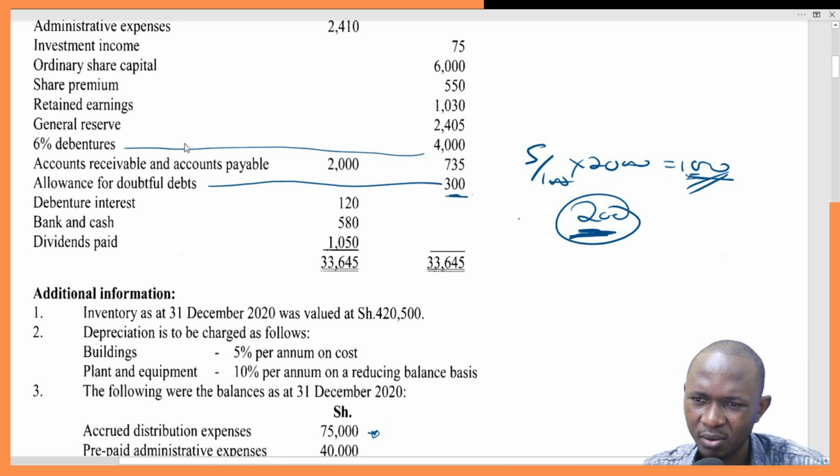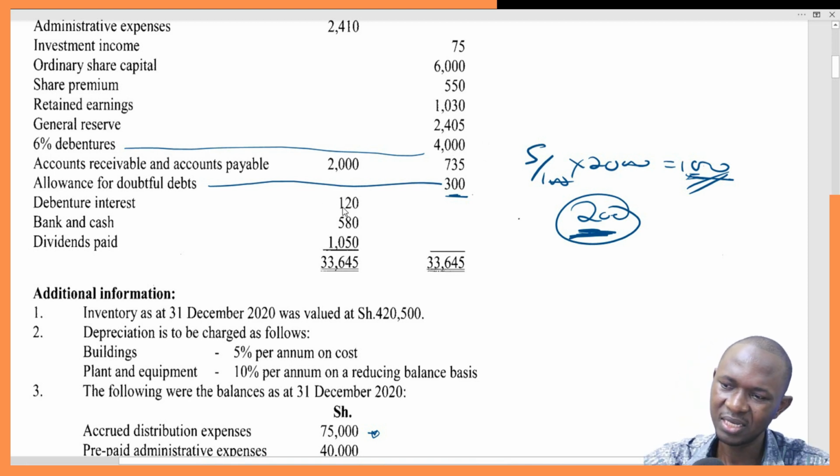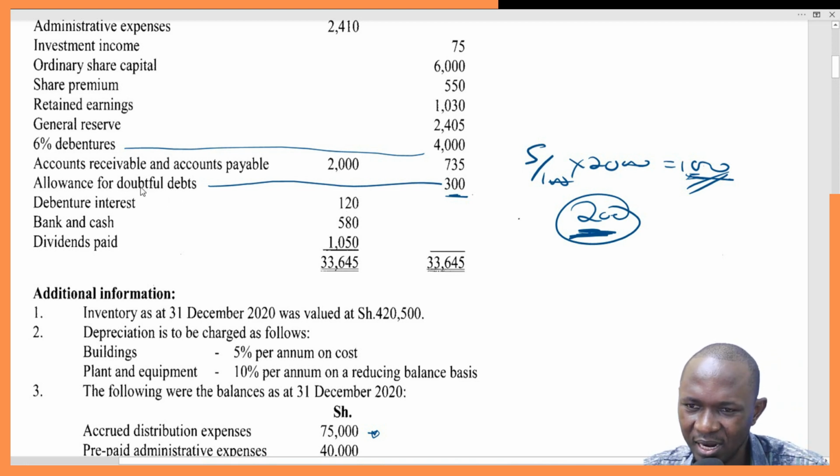Remember, this was 240, but we only paid 120, so there was an outstanding of 120. Debenture interest, what we paid is 120, but what we were supposed to pay was 240. 6% of 4,000 is 240, but we only paid 120, so 120 is still outstanding.